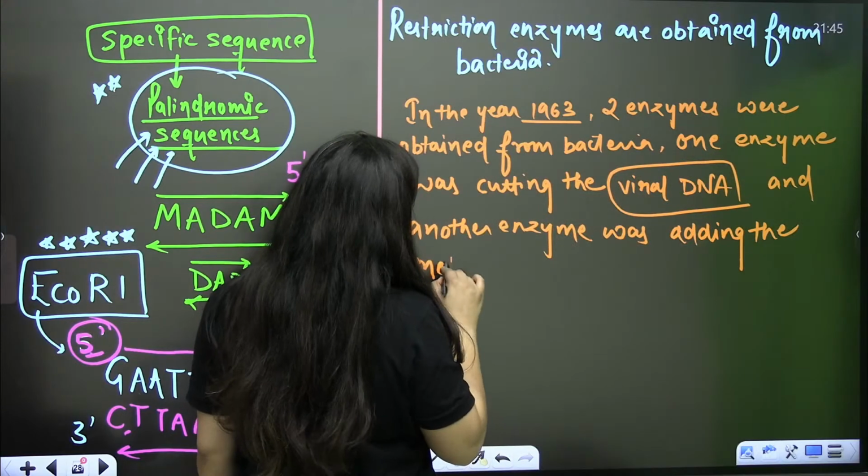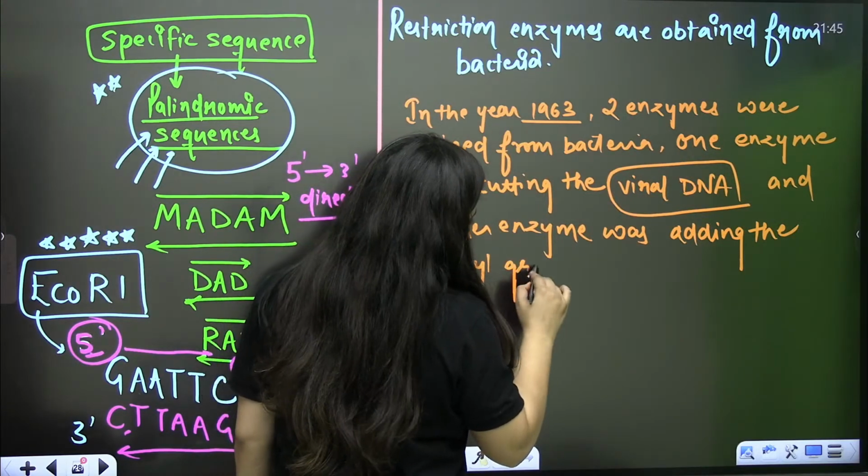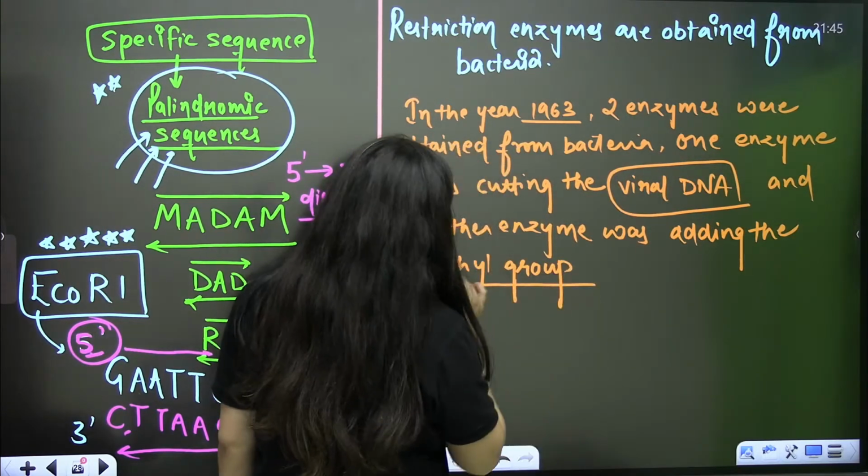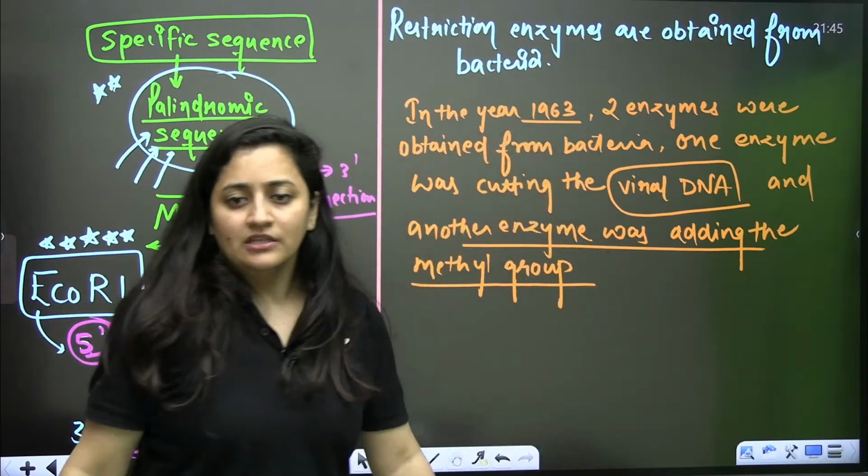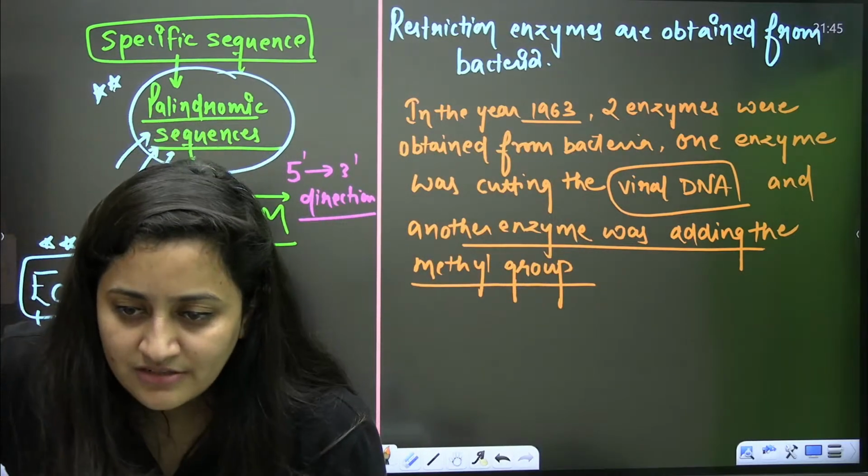That enzyme was doing the methylation. Now I'm telling you the story of these restriction enzymes.